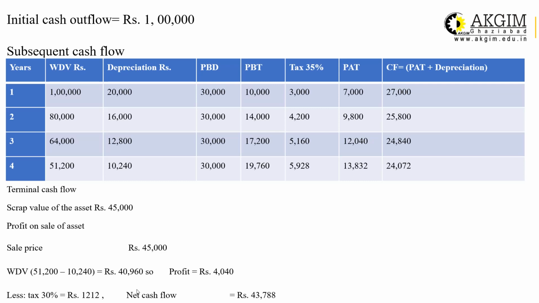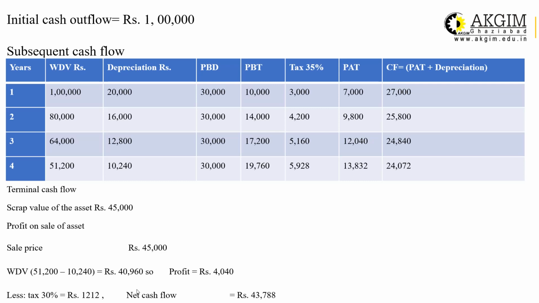For subsequent cash flow, we first have to calculate depreciation. How is it calculated? WDV of the machine is 1 lakh rupees for the first year. Depreciation for the first year is 20%, which means 20% of 1 lakh, and it comes to 20,000 rupees.